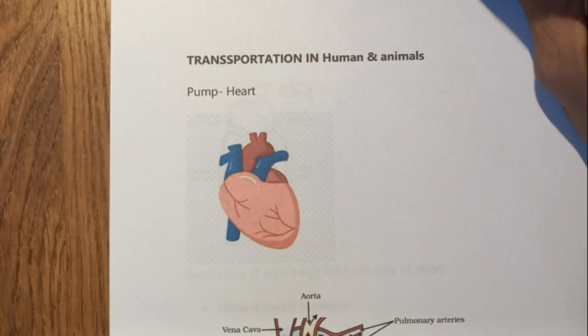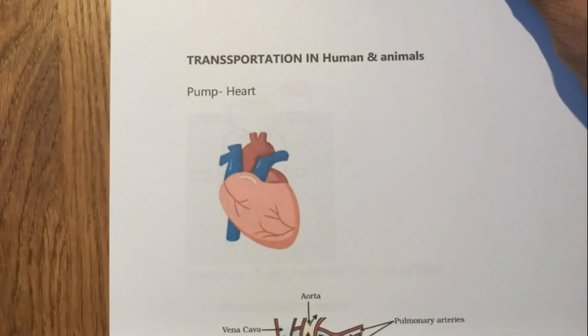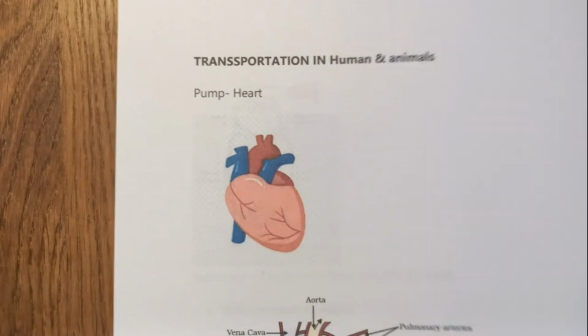So heart, you all know, is a muscular organ, and in human beings it is as big as the fist, okay, our fist of the hand. And because both oxygen and carbon dioxide have to be transported by the blood, the heart has different chambers to prevent the mixing of oxygen-rich blood on one side with the carbon dioxide-containing blood on the other side. So there are different chambers in this heart.